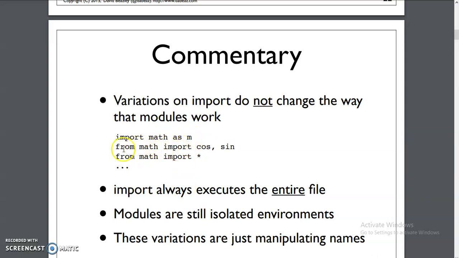Or you can use the from statement to import particular functions from the module. And whenever you import a particular module, it executes that complete module file, and it compiles it. Whenever you call a particular function in the module, it executes that function, and you get the result of that function.